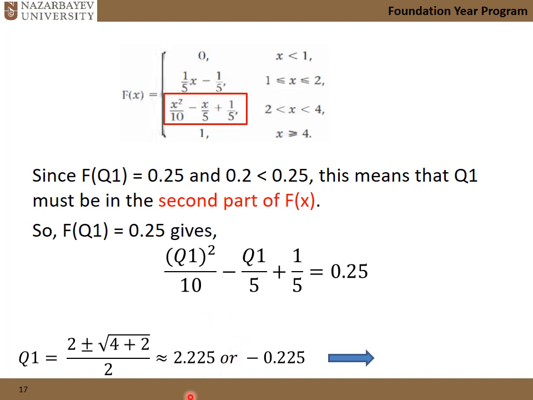Then we'll find two values, since this is quadratic. One of the values is negative, and it really does not belong to our definition, so we are going to ignore this value. But the second one, 2.22, falls within this interval. So Q1 equals 2.22.